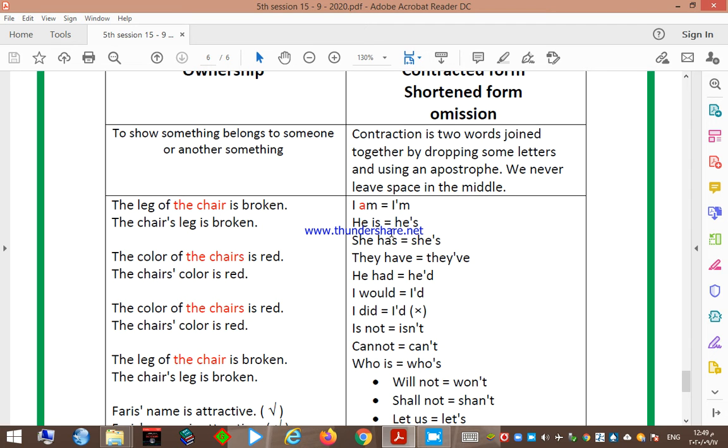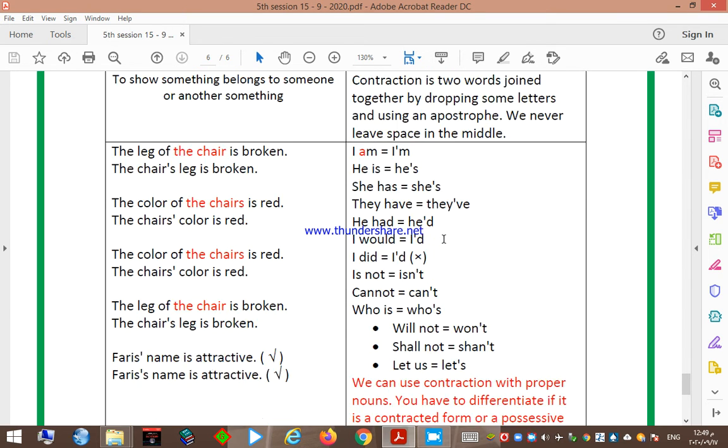He is, the contracted form is he's. She has, she's. So the contracted form of is or has is apostrophe s. They have, we drop ha and it becomes they've. He had, I would, I'd. So the contracted form of would or had is apostrophe d.